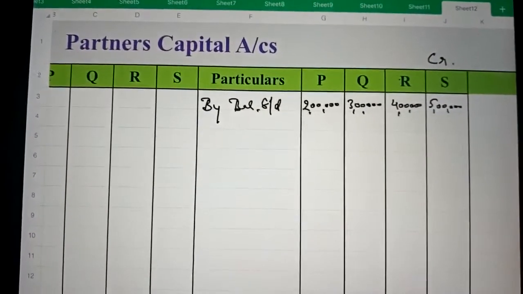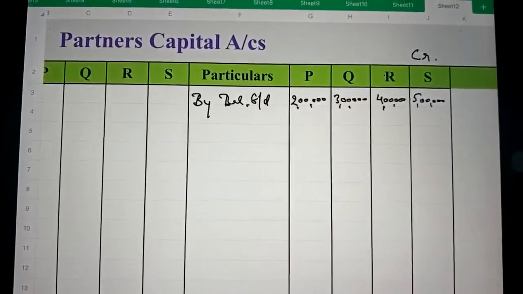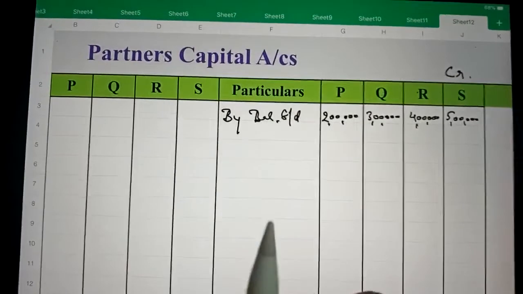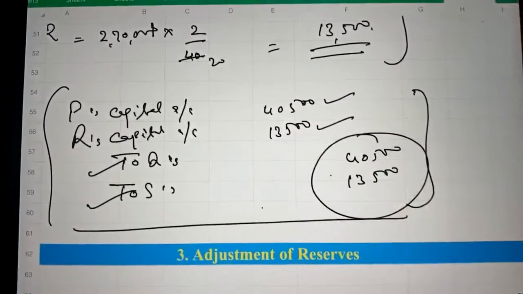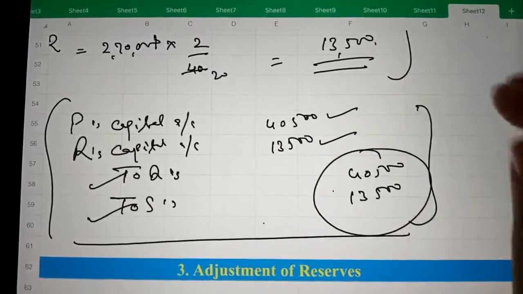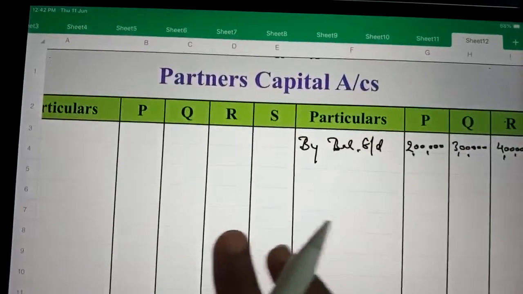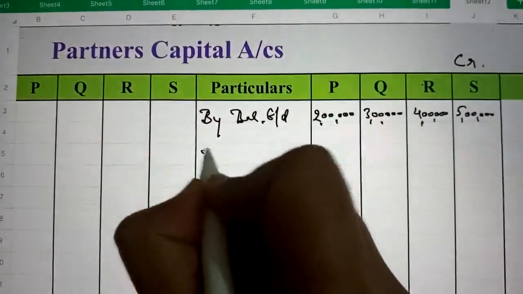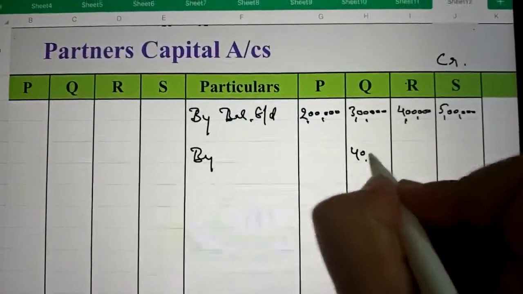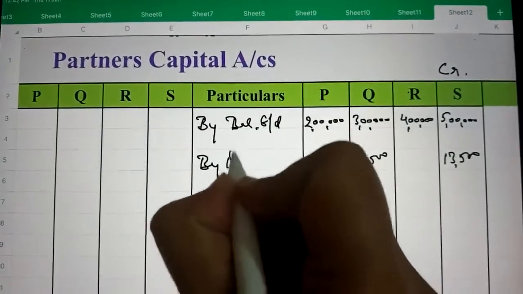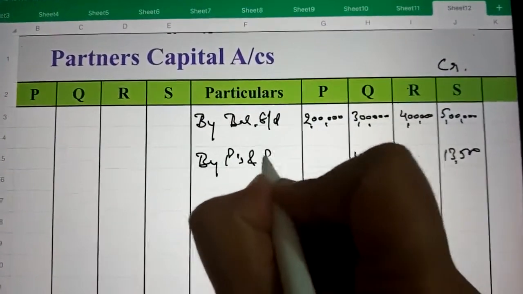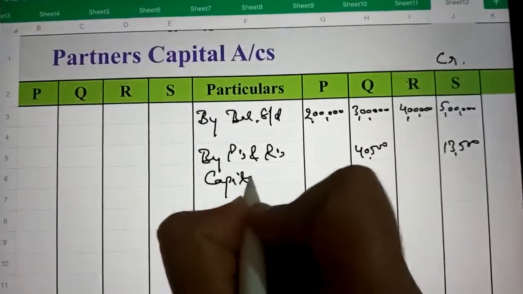So here he is receiving the share of goodwill. Let's see who are receiving the share of goodwill. Here Q and S are receiving their share of goodwill, 40,500 and 13,500. So it will be written on the credit side, by P's account and R's capital account.